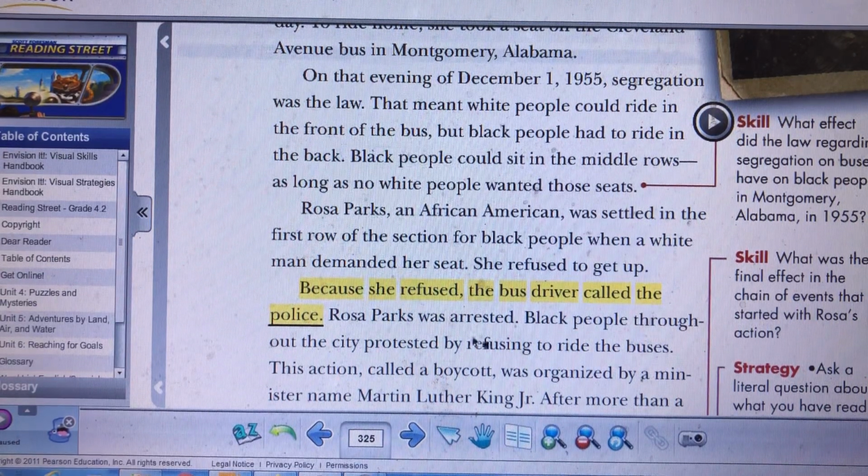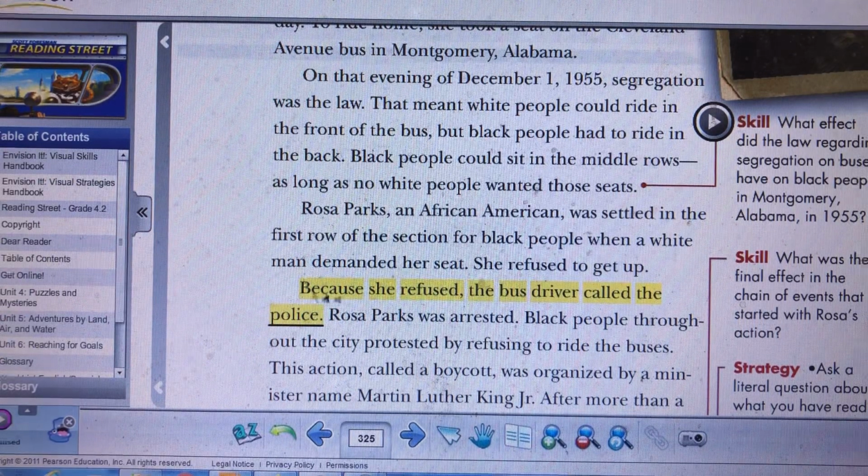What is the cause and effect here, guys? Yes, I'm waiting for your answers. What are the cause and effect parts in this sentence? Because she refused to stand up or to sit in the back, the bus driver called the police. Where's the cause?